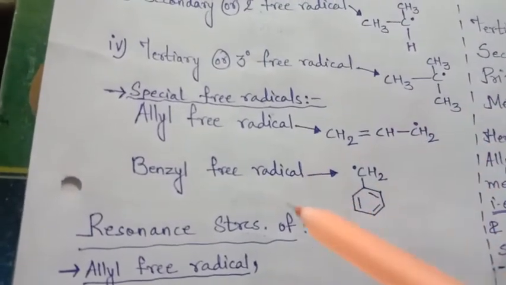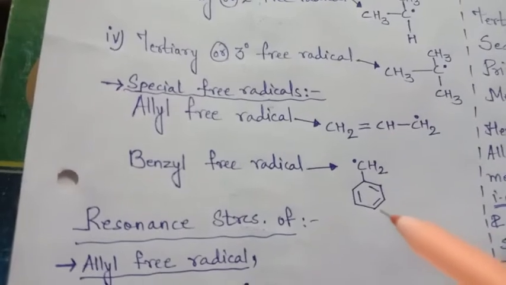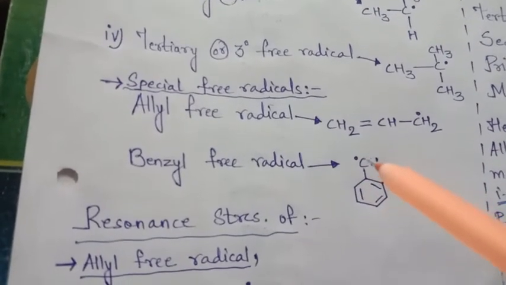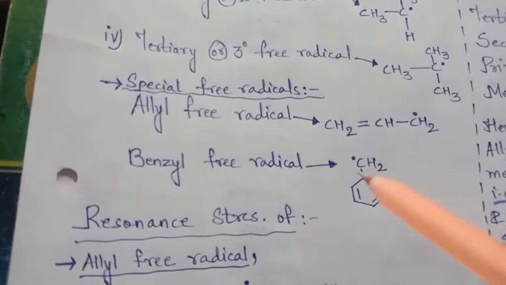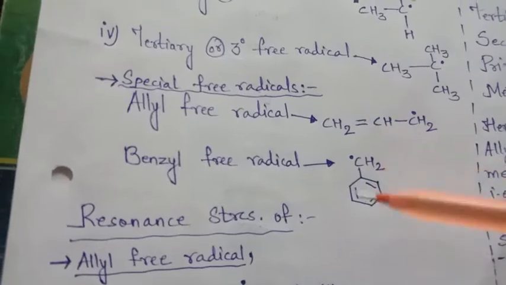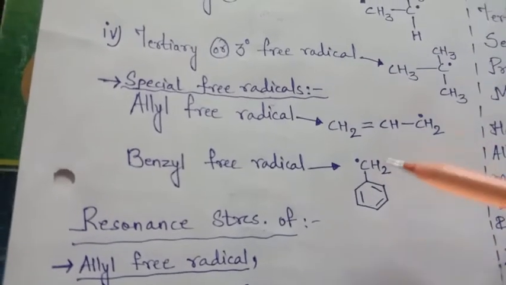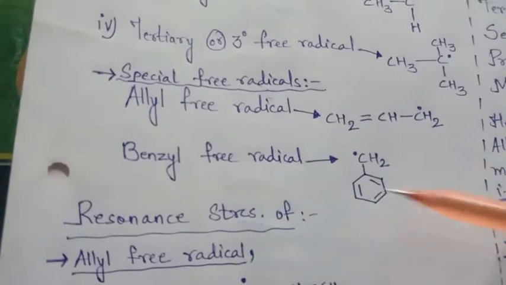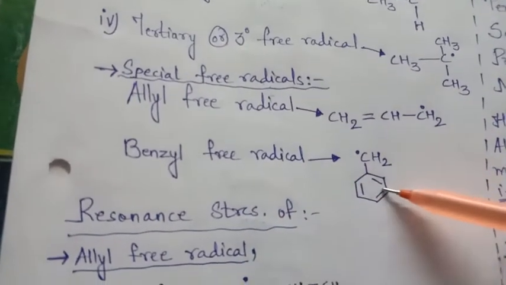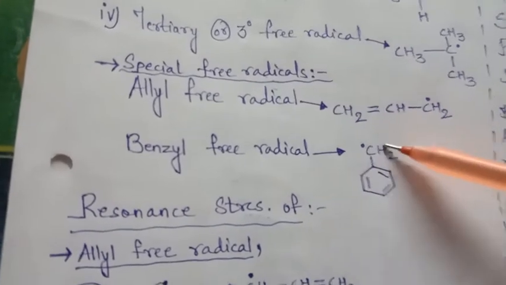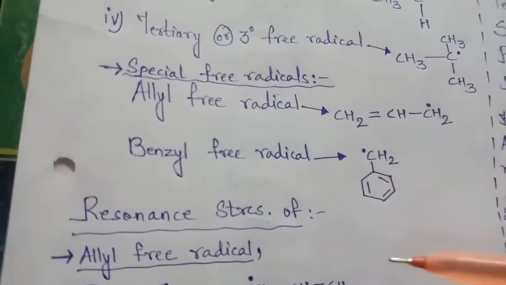Because they show resonance. When they show resonance, it means this free electron is not freely available throughout the mechanism. If the electron is not available, then no reactivity is possible, and if no reactivity is possible, that means stability, no need to undergo any reaction mechanism, so it is stable, and that is why they are the most stable.